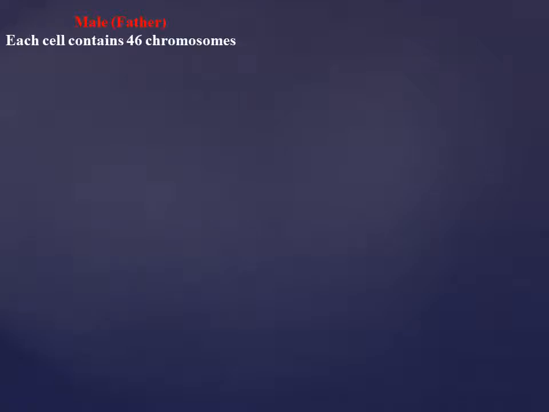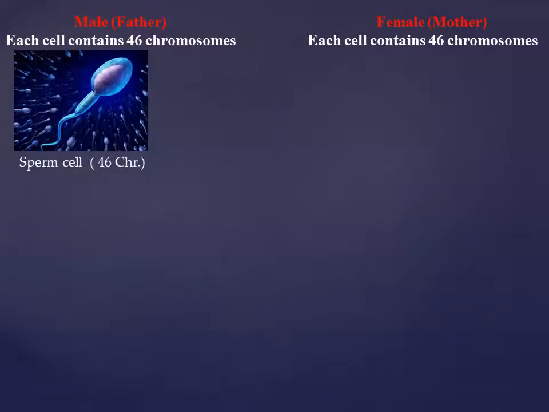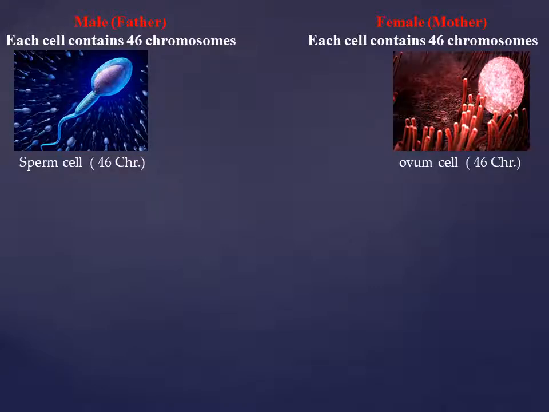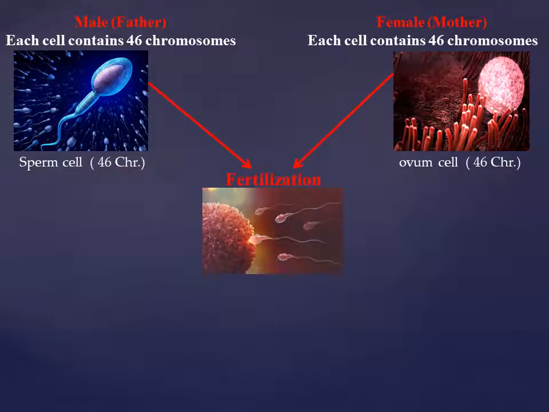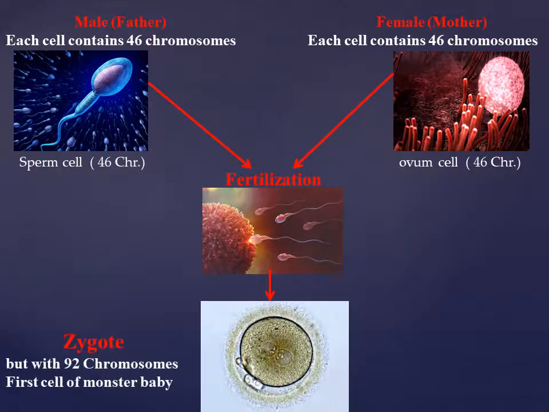Now, each cell contains 46 chromosomes in male and similarly for female. If the sperm cell contains 46 chromosomes and the ovum cell or egg cell contains 46 chromosomes, then after fertilization, we can obtain the first cell of a monster baby, the zygote, but with 92 chromosomes.